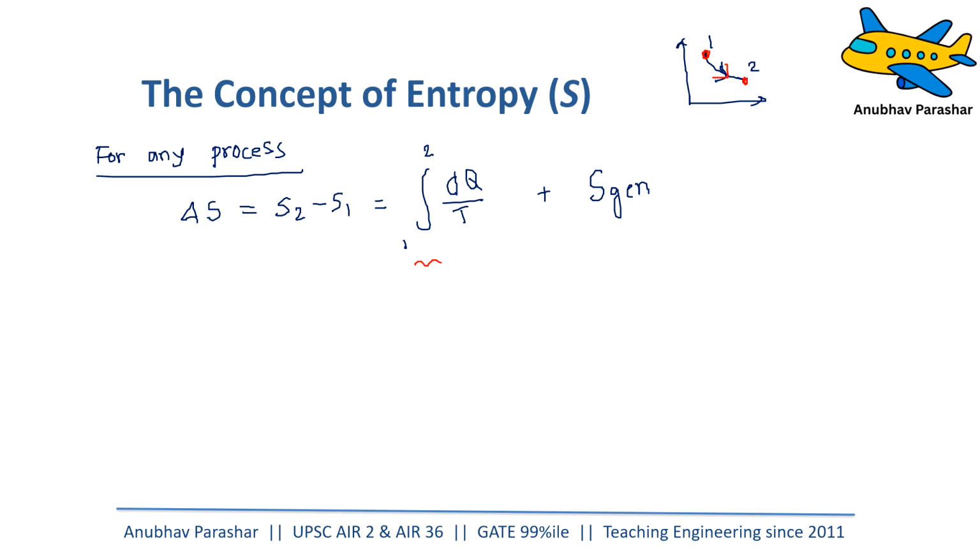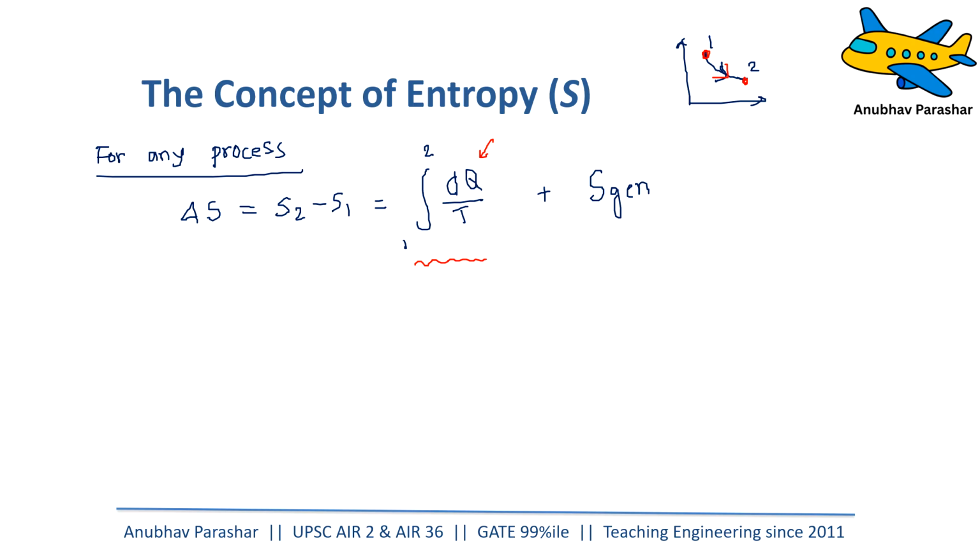First is the heat transfer, that is dq. Whenever you are transferring some heat, suppose there is a system and you are adding heat to the system, what will happen to the molecular randomness? The molecular randomness, the vibrations will increase, isn't it? So does the energy, so does the entropy. So whenever you are transferring heat into the system, the entropy of the system increases.